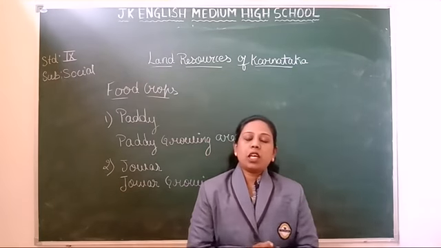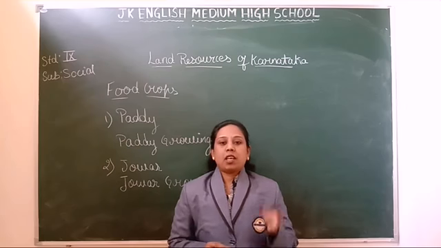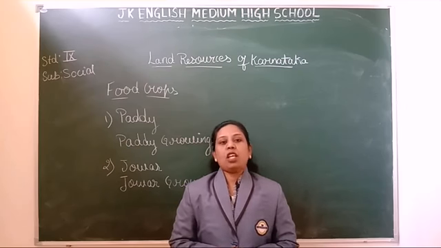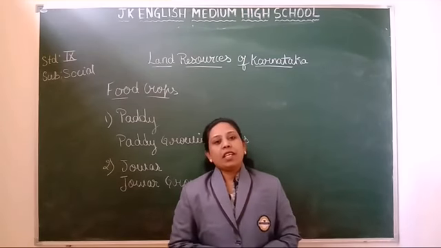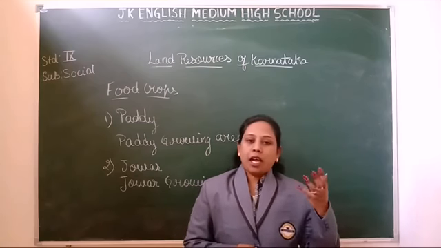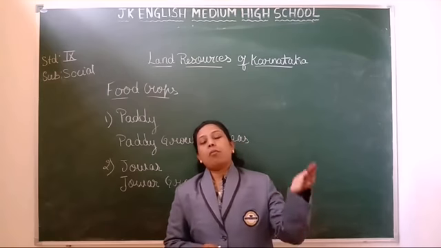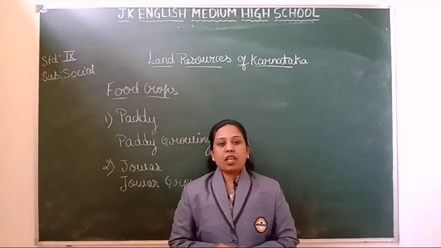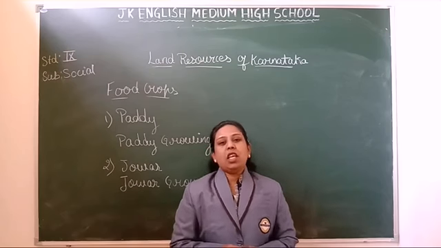It is a tropical crop and it requires moderate rainfall. Do you all know what moderate means? Means average. Moderate temperature, and black and red soil and also alluvial soil are suitable for jowar.